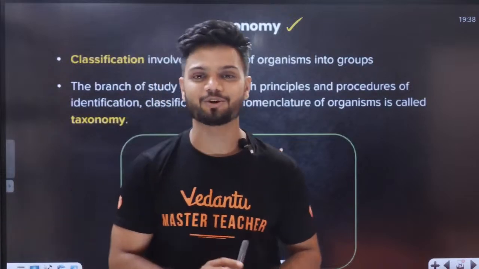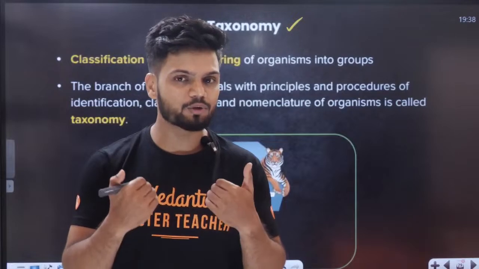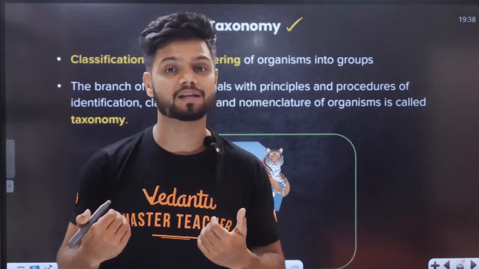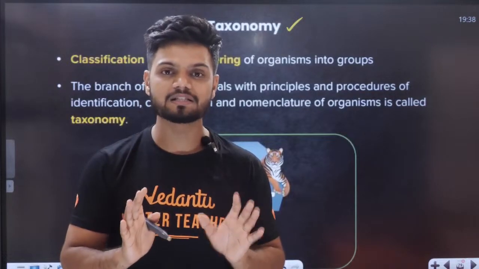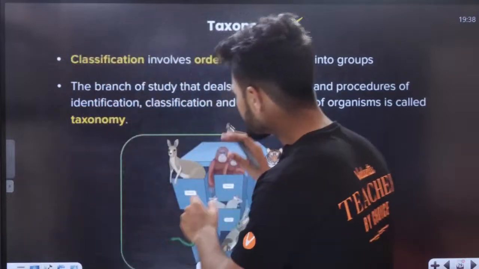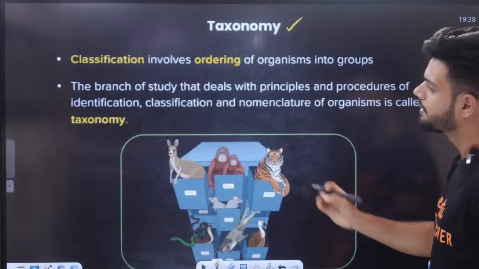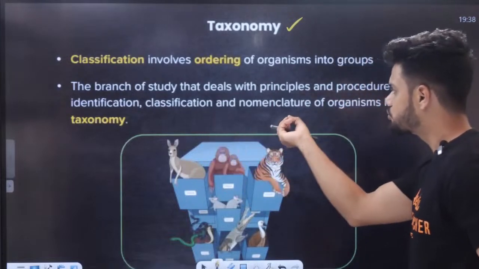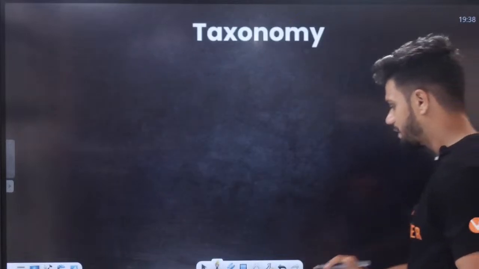That is also called as taxonomy. But the difference here is that you are doing it with the clothes. I am doing it with the help of animals and plants. That is the main difference. Where you're classifying the animals based on how they look and usage. Okay. Now understand here. Branch of study that deals with the principles and procedures of identification, classification, nomenclature of organisms is taxonomy. Now let me write for you.